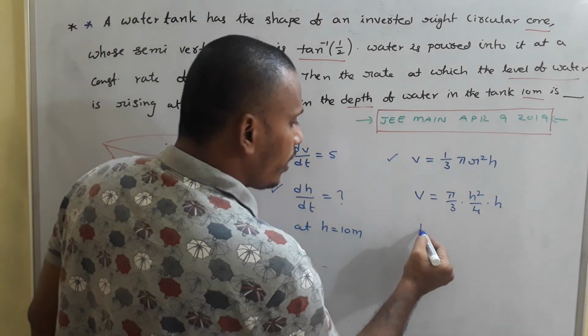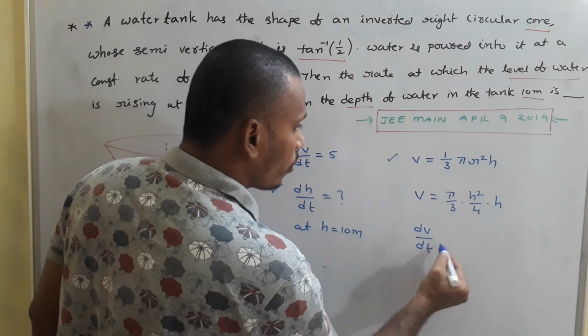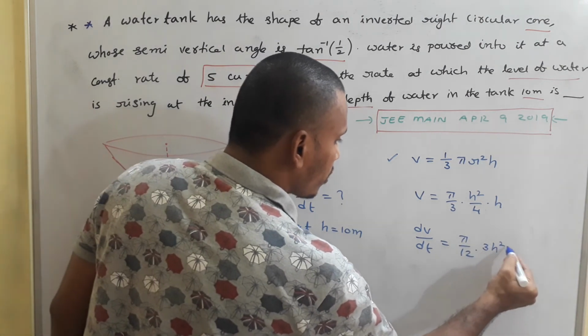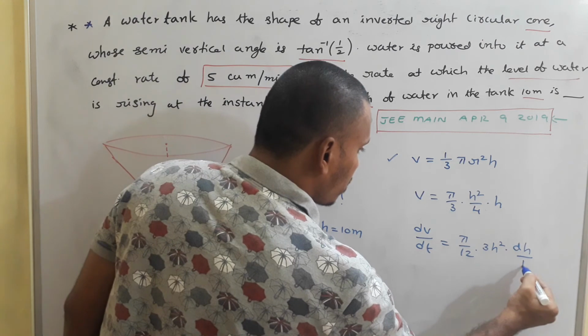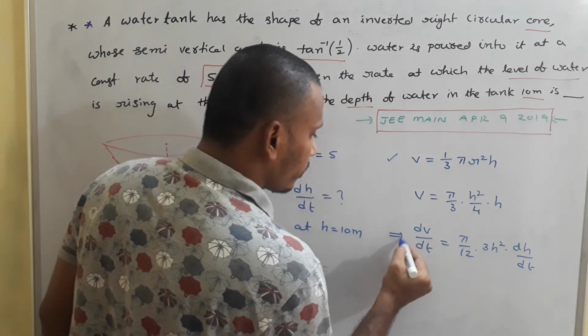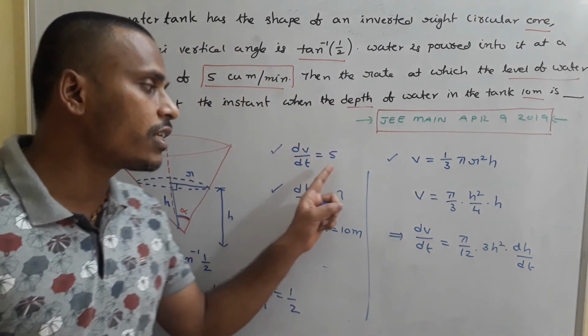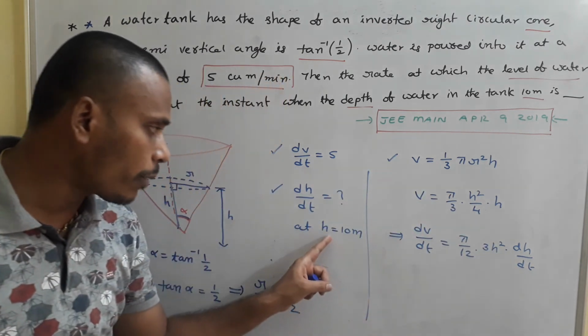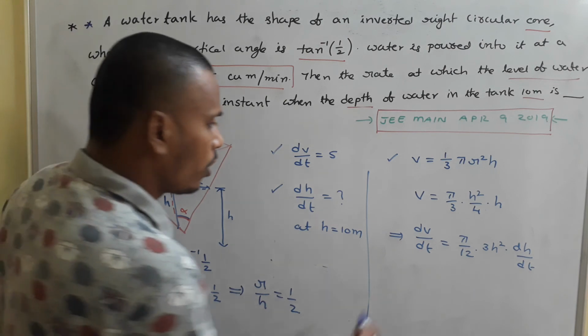So dV by dt is equal to pi by 12, which is a constant, into H cube, in the sense 3H square, into dH by dt. Now dV by dt is given as 5 and we need to calculate dH by dt at H equal to 10. So replace everything.